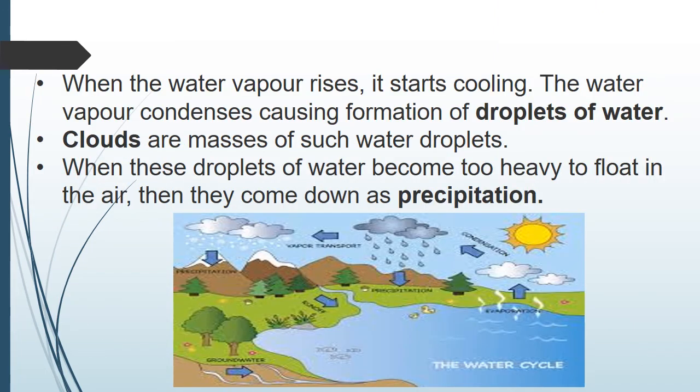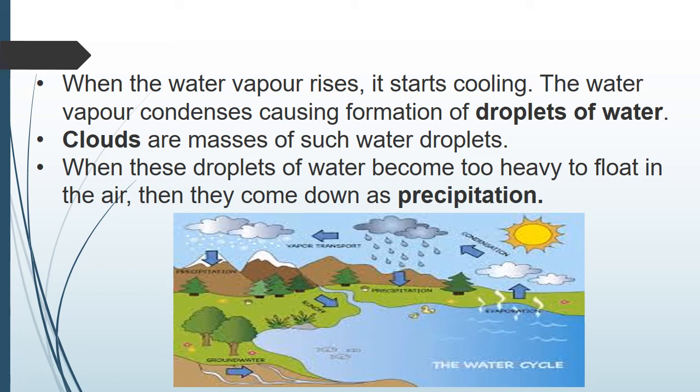When the water vapor rises, it starts cooling. Then the water vapor forms droplets of water. Clouds are big masses of water droplets. When these droplets of water become too heavy to float in the air, they fall down as rain, precipitation. Understood, children? First, how is it happening?